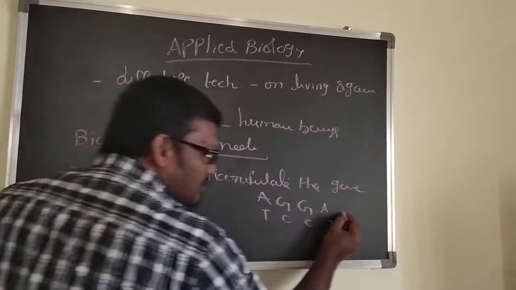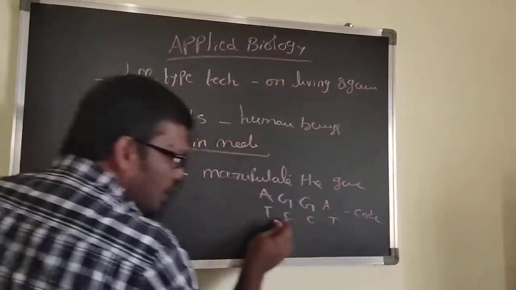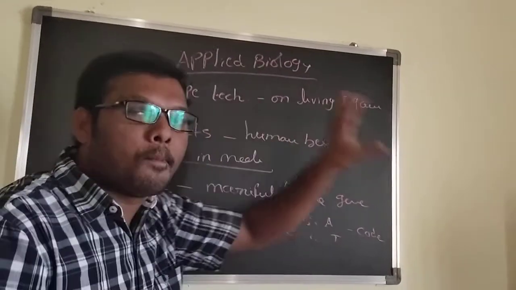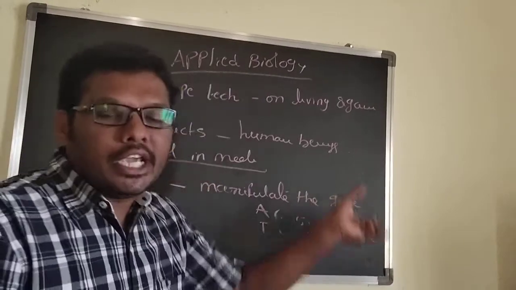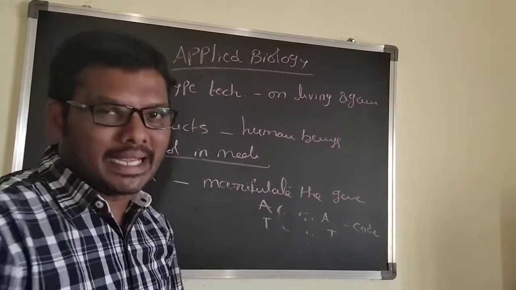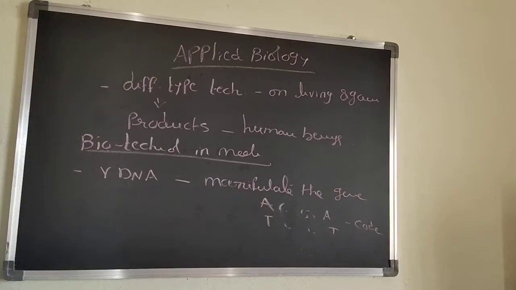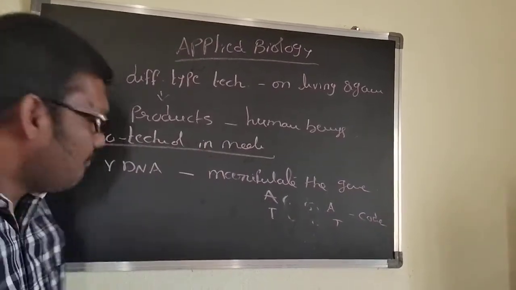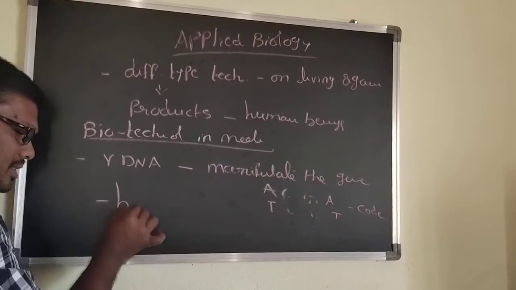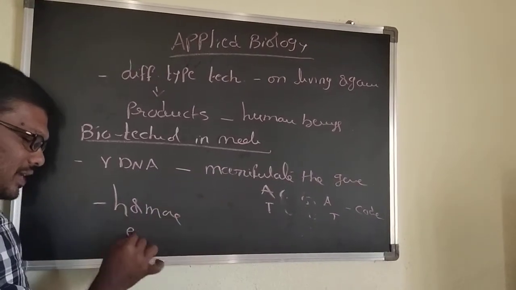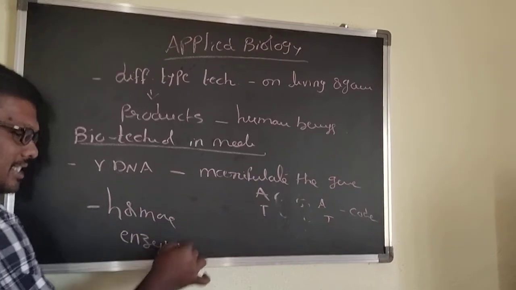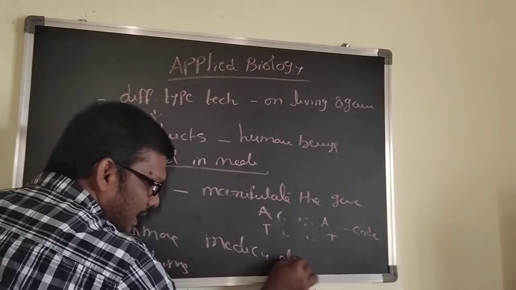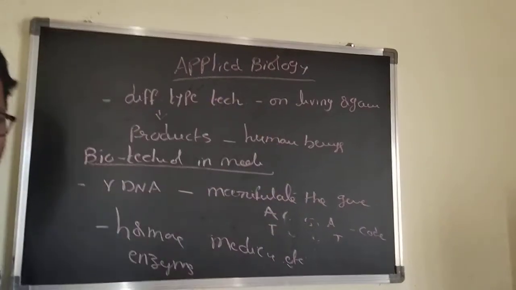Like this, it can produce a certain code, but you have to manipulate this sequence, and if you get a product that is useful to human beings, that type of technology is called biotechnology. Using biotechnology, we can synthesize hormones, enzymes, medicines, etc. that are useful to human beings.